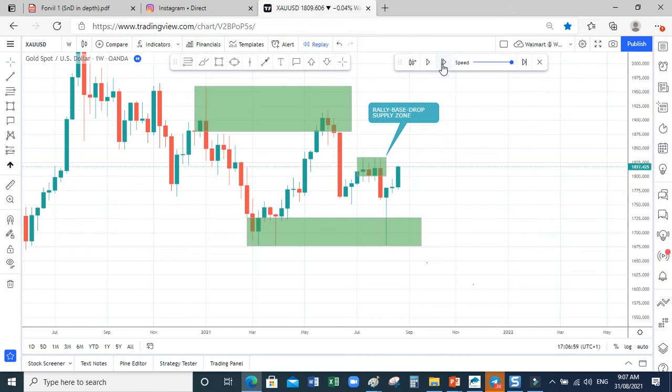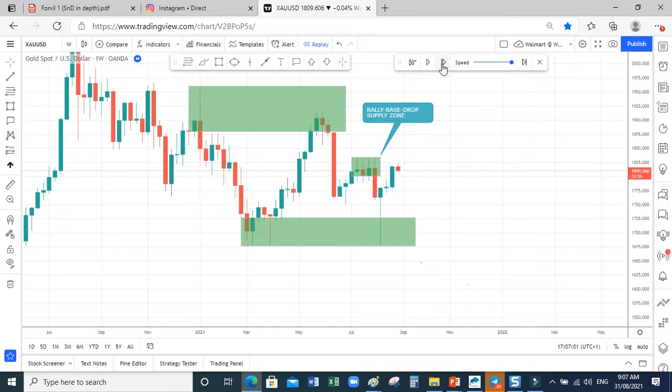Let us play this forward. It's going back again. Can you see that? So now we have a bearish reversal inside this supply zone, right? Inside the supply zone. So we are waiting for a lower time frame to correspond with this pattern. This is good, mind you. It still came back to the same level of imbalance here. It came back to this imbalance. Can you see that?